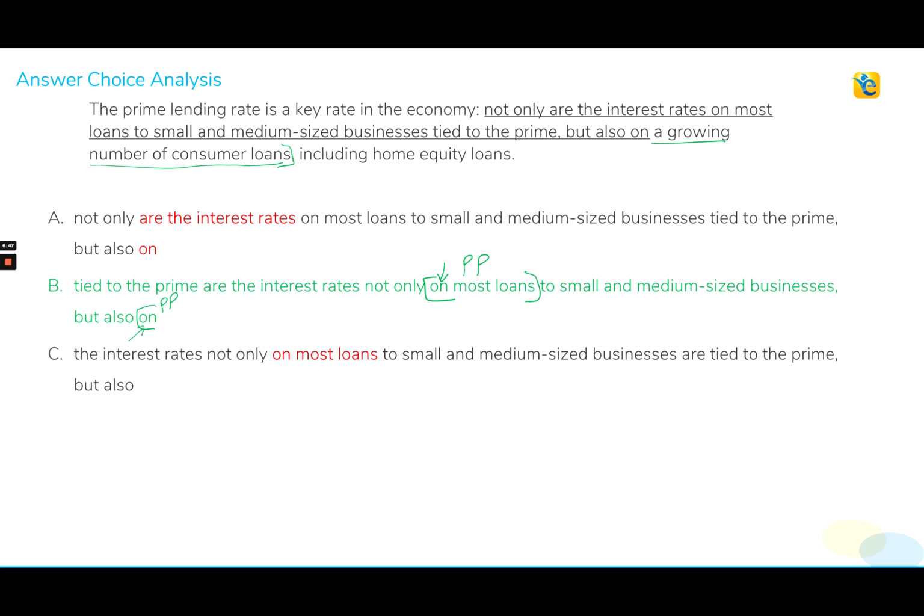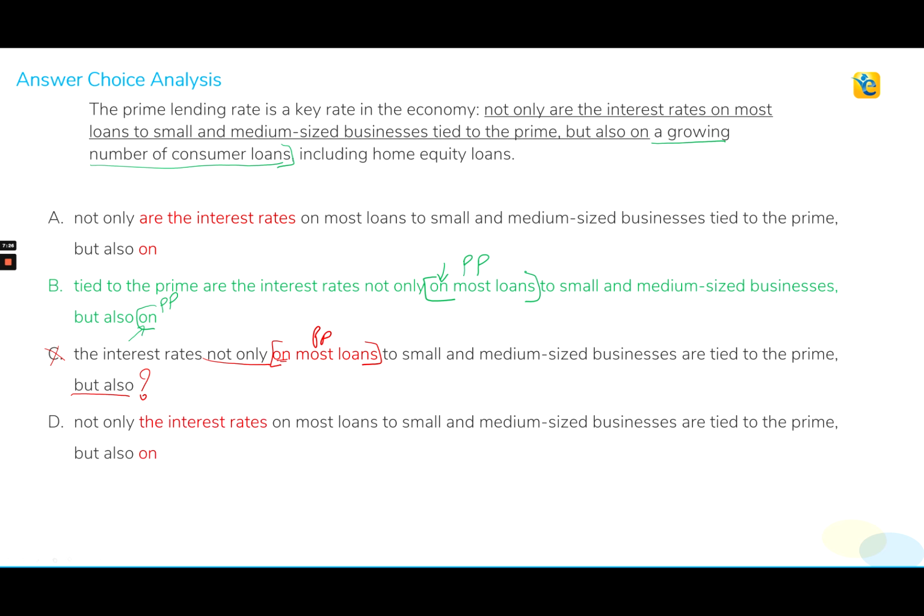So let's take a look at choice C. Needless to say, choice C again violates the grammatical parallelism in the phrases after not only and but also. Why? Because not only is followed by on most loans, a prepositional phrase, but this preposition on is now missing after but also because it is now only followed by a growing number of consumer loans, which is a noun entity. So choice C is also incorrect.